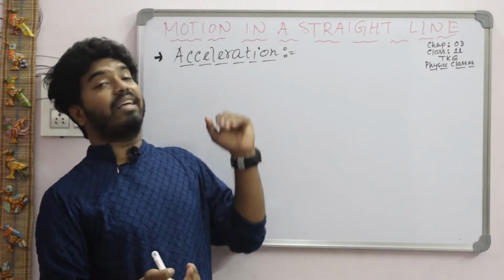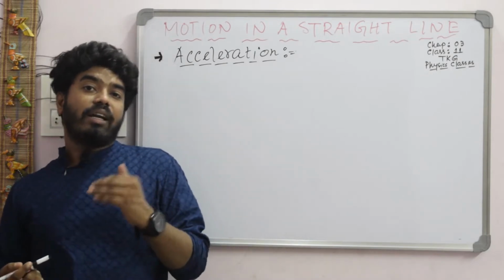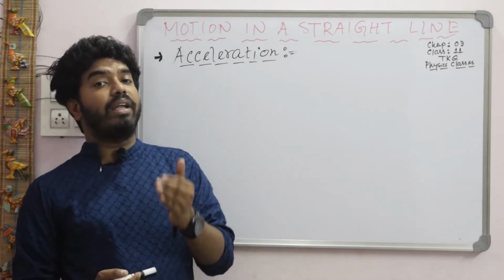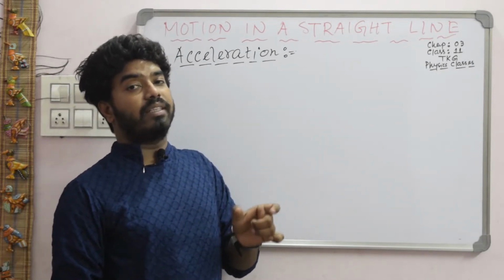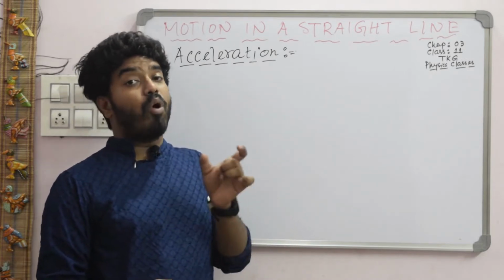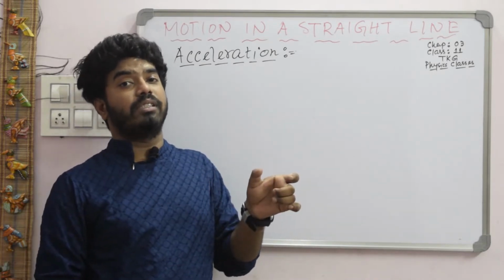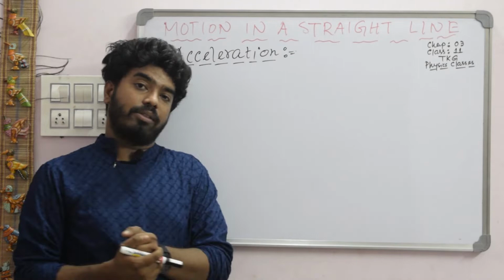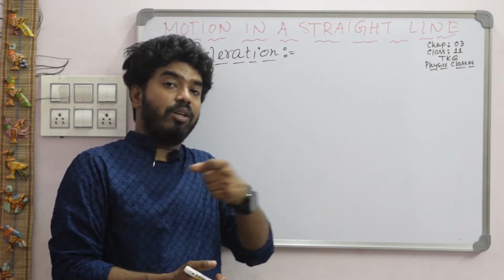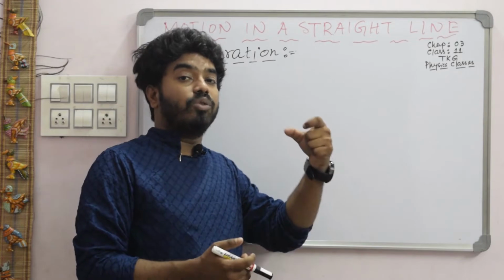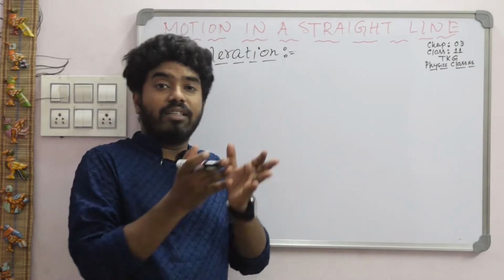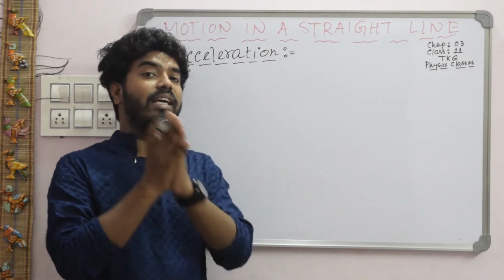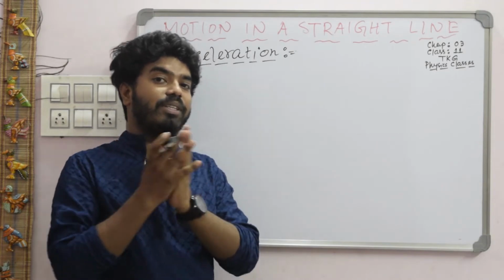Okay. So what is acceleration? Acceleration means the rate of change of velocity with respect to time. That means when there is a change of velocity, we can say there is an acceleration. When a body is moving with a constant velocity, that is fixed. Suppose a car is moving at 50 km per hour, constant. This velocity is constant, so in this case, we can say there is no acceleration. Acceleration is 0. Acceleration arises when there is a change in velocity with respect to time.